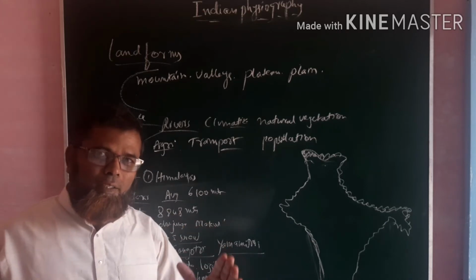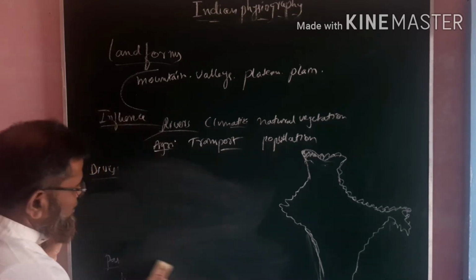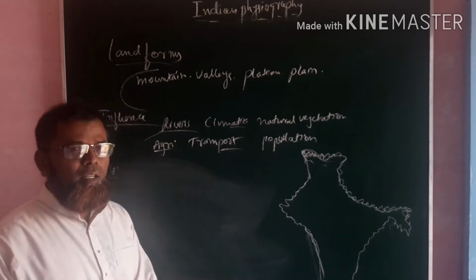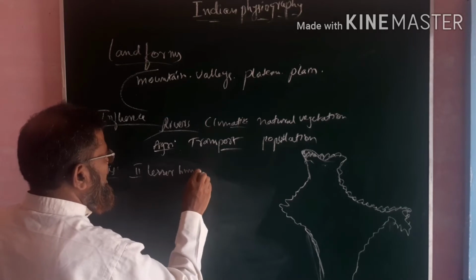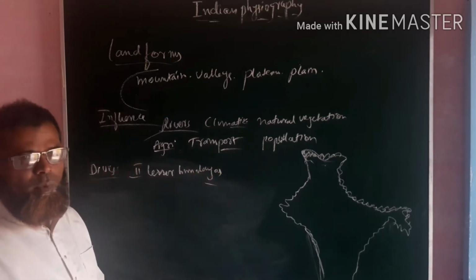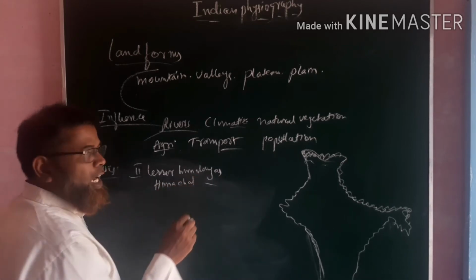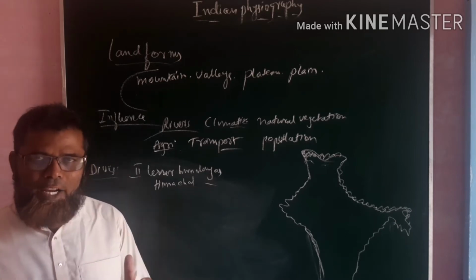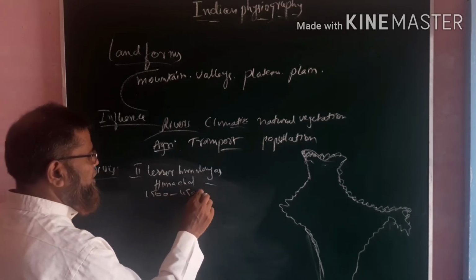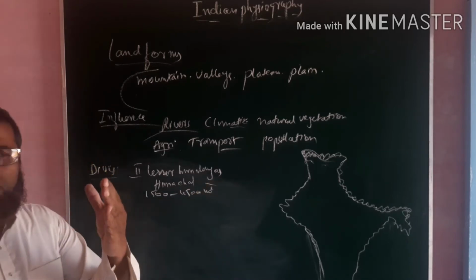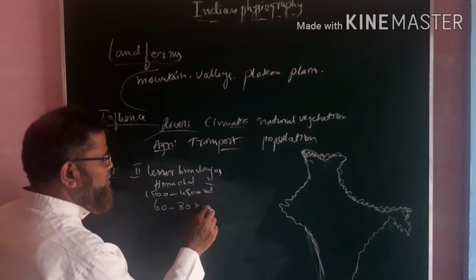Let us come down and see what is in the next part of the Himalayas. After Himadri, next is the Lesser Himalayas, also called Himachal. They have an average height of 1500 to 4500 meters, and the width is 60 to 80 kilometers.